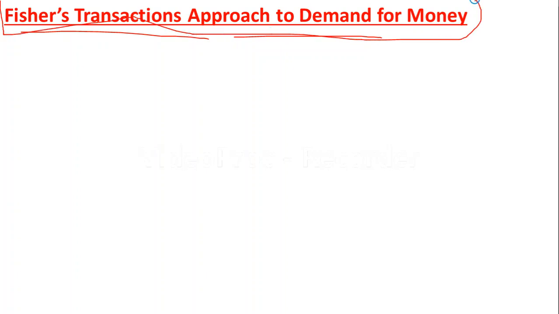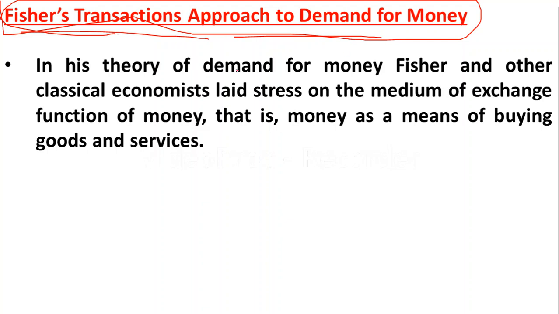So next let us move to Fisher's transaction approach to demand for money. So many times we face questions on this topic. Here in his theory of demand, Fisher and also other classical economists stressed money as a medium of exchange.